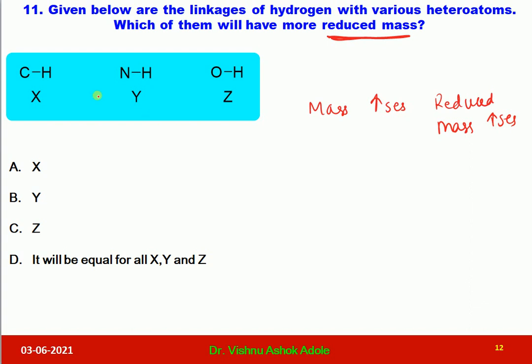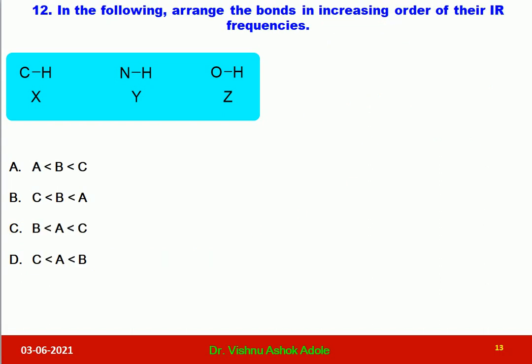So here from these examples, that is CH, NH, OH, you can easily predict which one is having more mass. So it is OH, that is Z, which has more mass, so it will have more reduced mass, and it is given in option C, that is Z is having more reduced mass. This question is also from the physical chemistry background. Now let us go for question